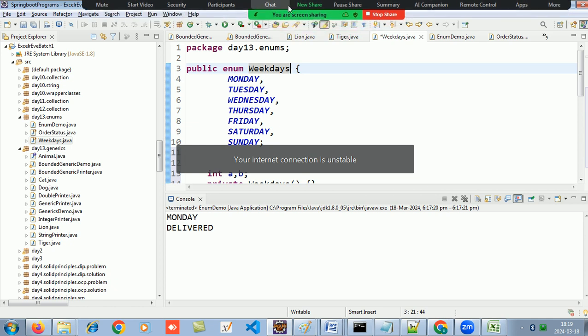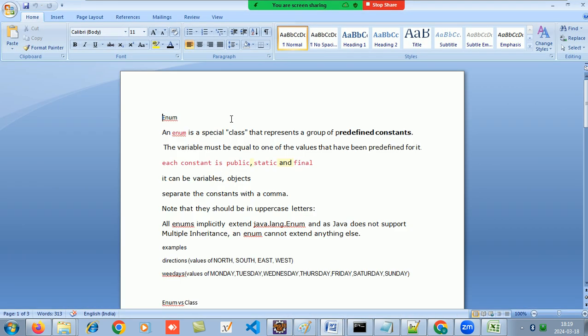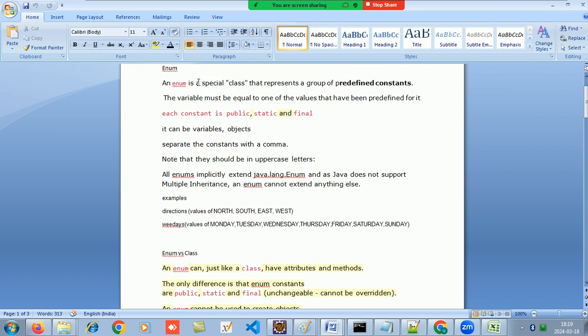So let's go to the theory part and try to understand. An enum is a special class. You cannot categorize it simply as a class because there is a lot of difference, and I have listed that down, what difference they have. It is just like a class that represents a group of predefined constants.